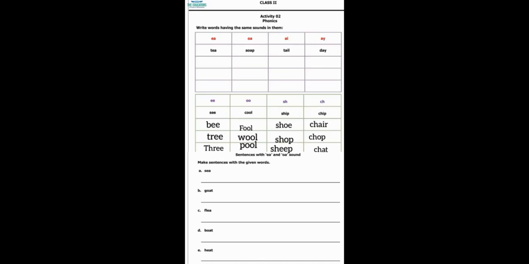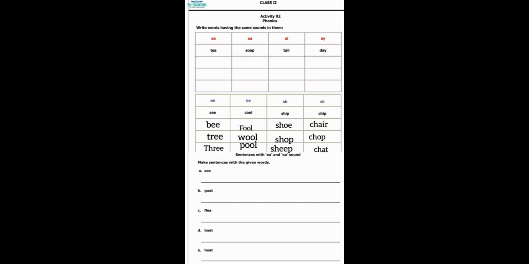Now there is another task for you. Make sentences with the given words. Here some words are given. From these phonic sounds, you will make sentences using these words. So the first word is sea. What can be the sentence of the word sea?